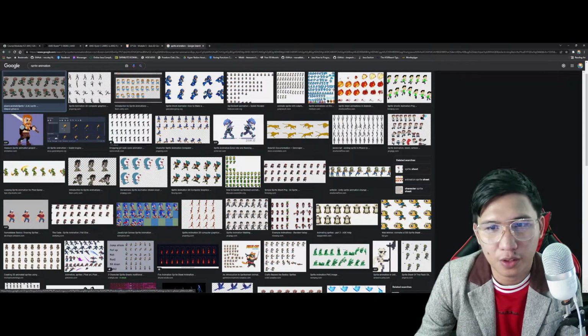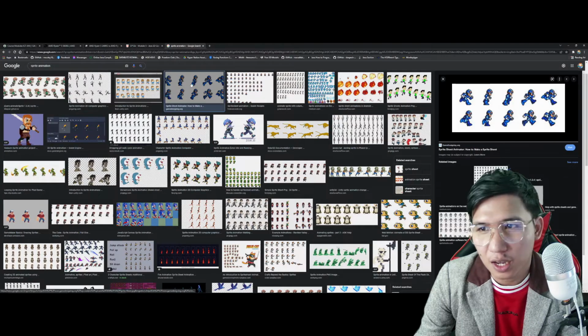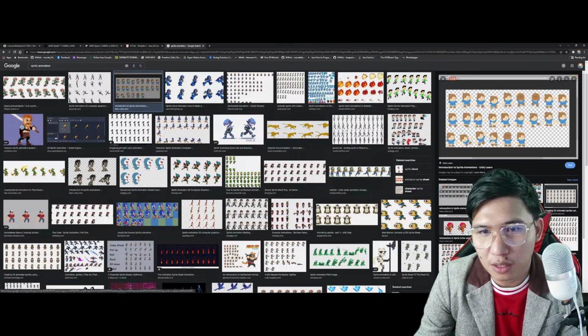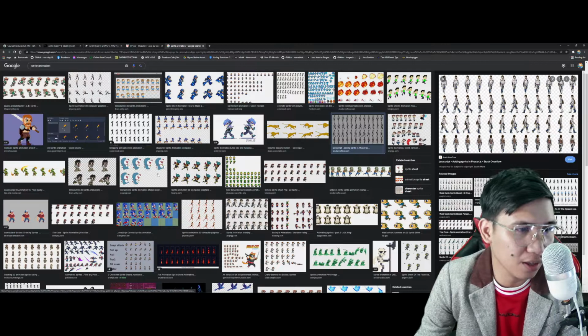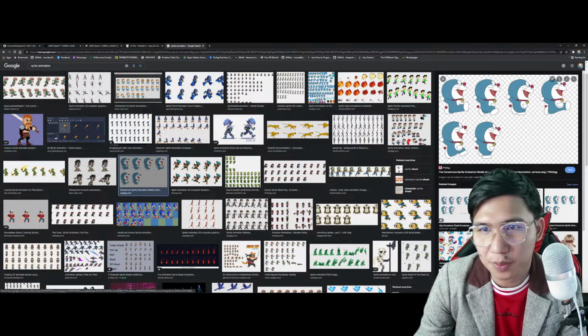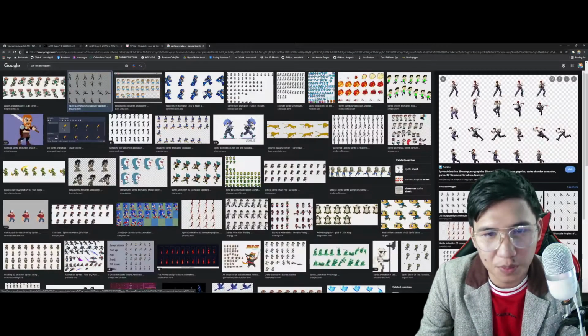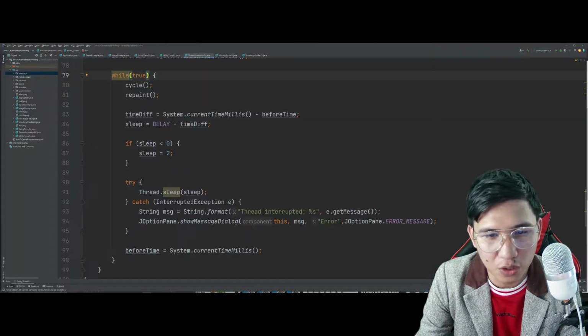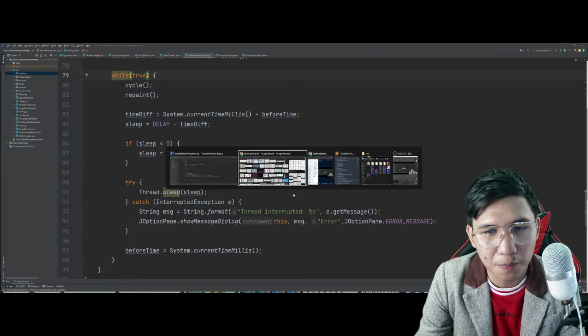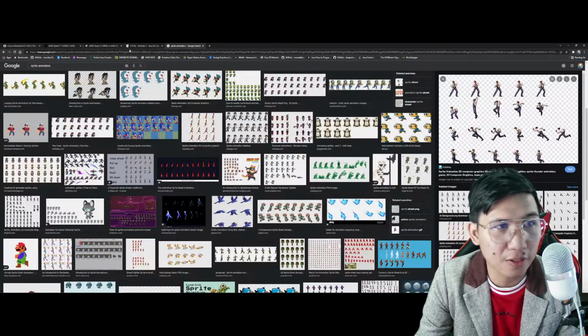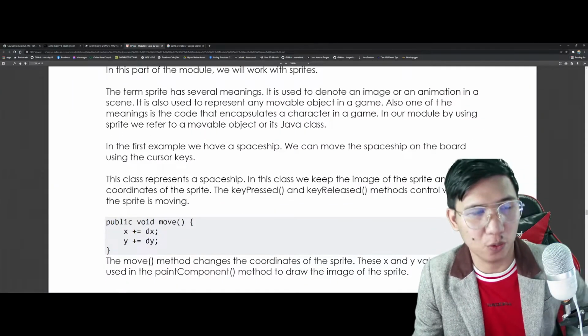Okay? So, napakadaming sprite. I don't know kung pinagawa kayo ni Sir Clemente ng ganito, mga sprite sheets. I ain't sure. Pero ako kasi, pinagawa ko yung mga students ko dati ng animation nito for game development. So, gagamit tayo ng sprites, pero a single frame sprite only.